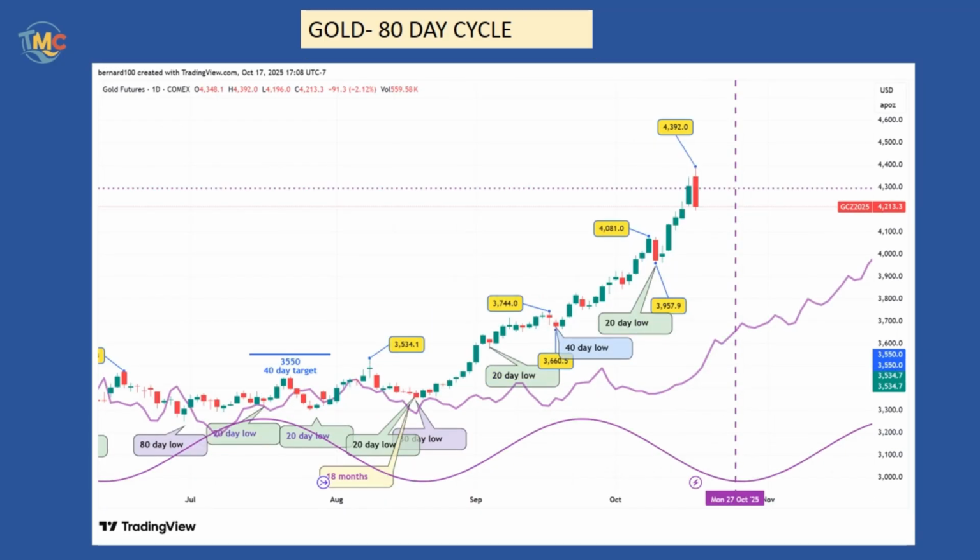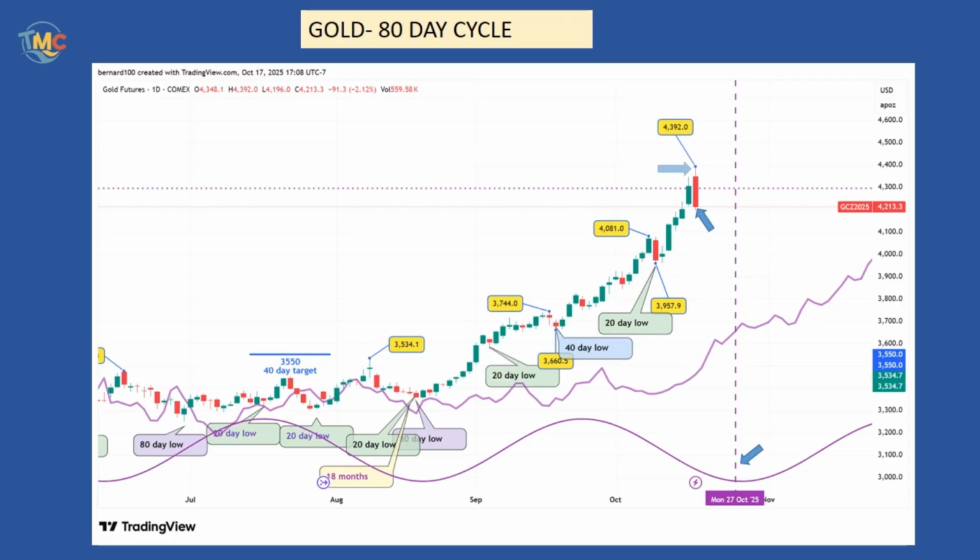The 80-day cycle. On the 80-day cycle, we have the same situation about the trading signal. The gold market is too bullish to provide any. Until today, Friday the 17th, 58 days have passed. We need 10 more days to complete this 80-day cycle. The low is expected to form on October 27th, the purple vertical dashed line.